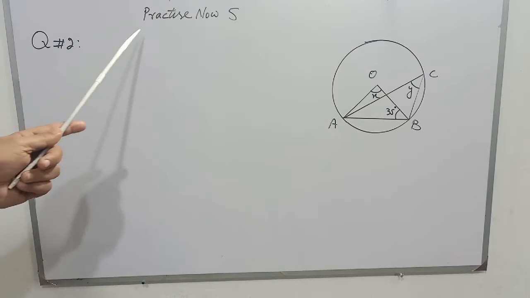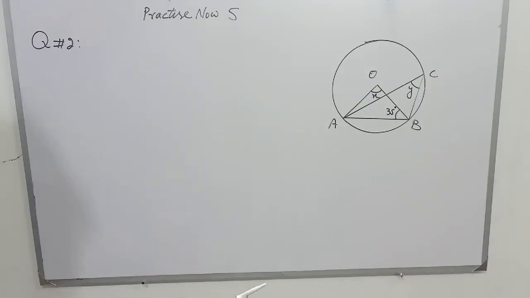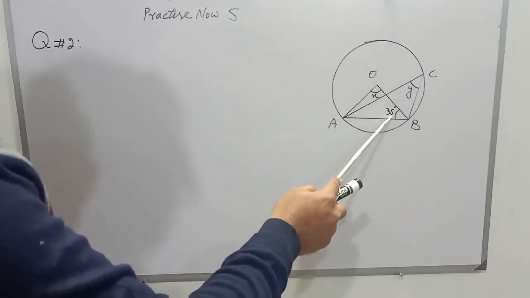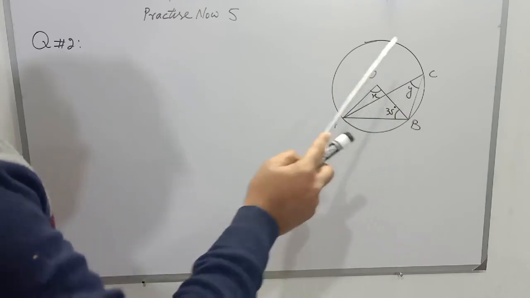Students, question number 2 of Practice Now 5 is, there is a circle with center O and angle B is 35 degrees, and we have to find angle X and angle Y.